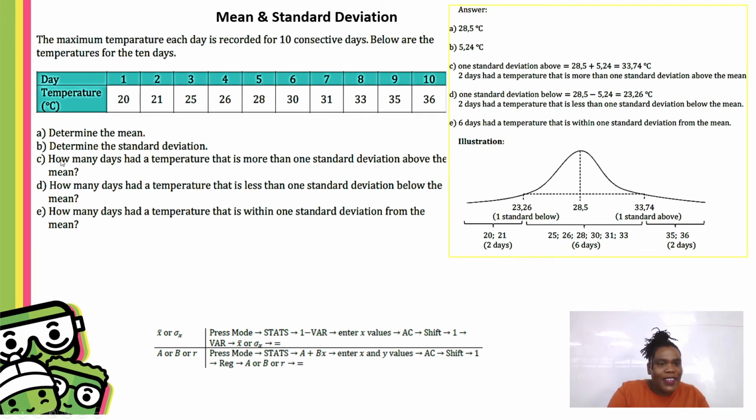So the first one says, determine the mean. All you need to do is enter these X values into your calculator following these steps, and then you'd get 28.5 as your mean. Find your standard deviation. All of that is calculator work. All you need to do is make sure that you enter the values correctly, calm down, make sure you don't make any mistakes, and be able to trust the values in your calculator, because if you're in a rush, you might make a mistake and end up with incorrect values.